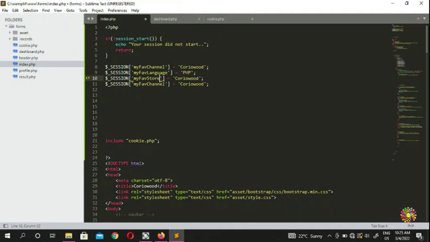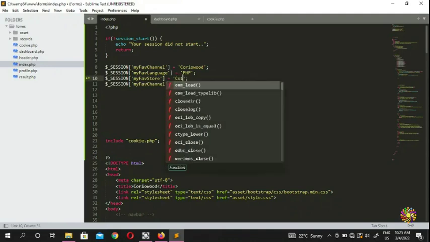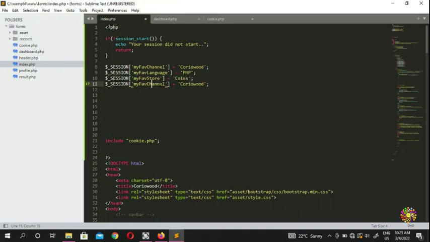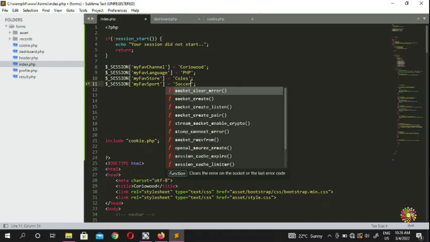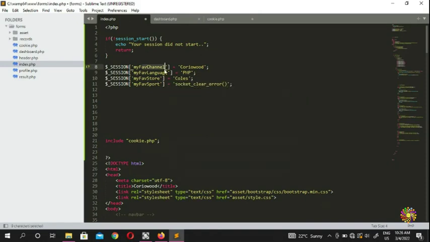You can put in my favorite store, and whatever store you want. I'm going to put, say, Costco. If you don't know Costco, you can put whatever store is in your country. My favorite sport is, say, cricket, or you can put soccer, whatever you like. So now we have my favorite channel, my favorite language, my favorite store, whatever.